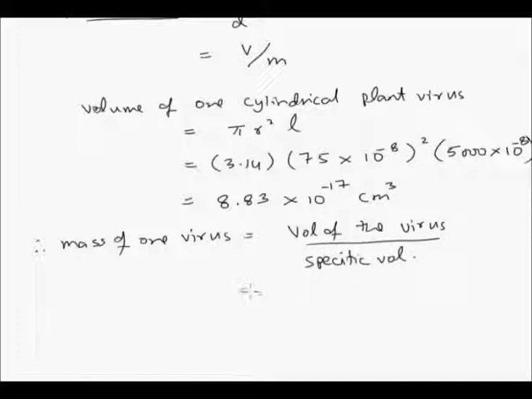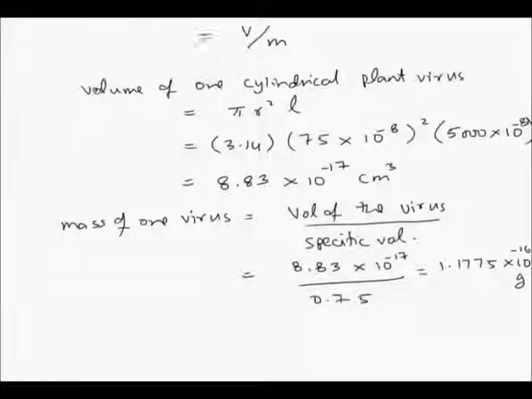And this would become how much? 8.83 multiplied by 10 to the power minus 17 divided by 0.75 centimeter cube per gram. And this would give me 1.1775 times 10 to the power of minus 16 grams. So this is the mass of one virus.